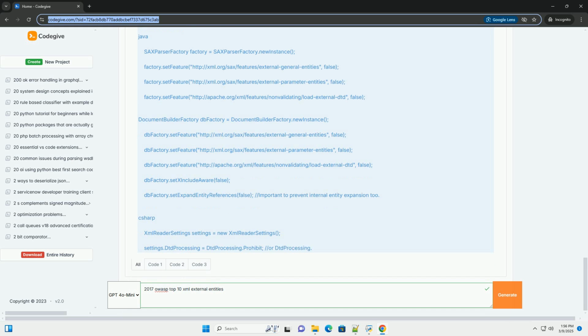1. Parse the XML document. 2. Encounter the DTD and process the entity declaration. 3. The &xxe; entity will be expanded. 4. The contents of /etc/passwd will be read.